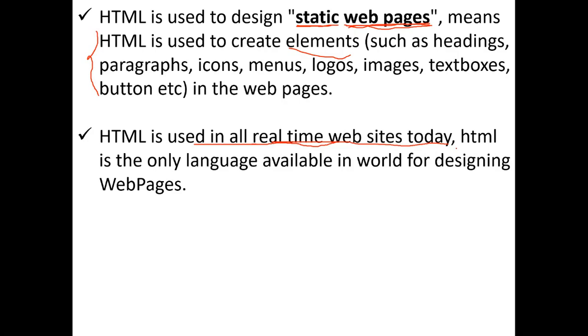But I'll give clarity here. Somebody, especially already working or experienced candidates, may think: I haven't used any HTML, sir, but I designed web pages. That is foolishness, sir. It's a challenge also. If you design a website without using HTML, it becomes the eighth wonder of the world, a miracle, sir.